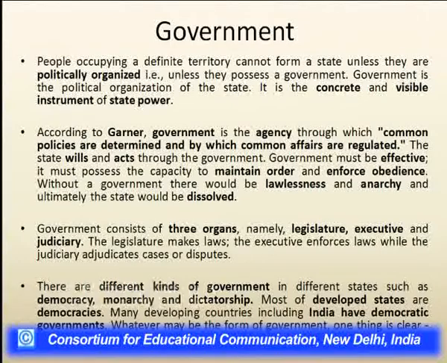So there are different kinds of government in the world, like a democratic form of government, monarchy, and dictatorship. Most of the developed states are democracies, and some of the developing nations are also democracies. As we can see in the case of India, India is the largest democracy in the world. Whatever may be said, it may be a different kind of government, but one thing is clear, that there can be no state without the government.